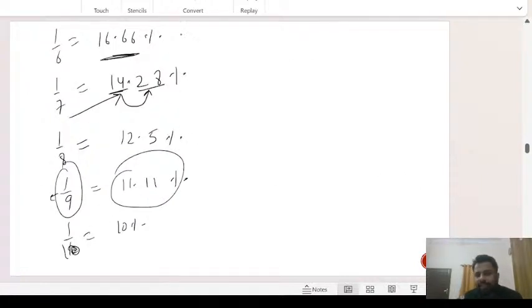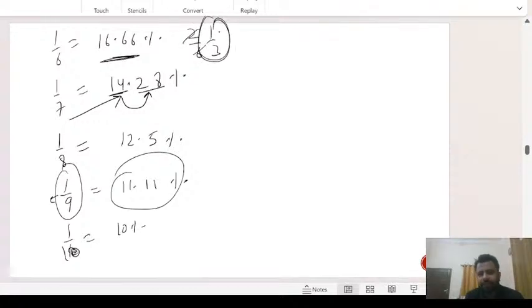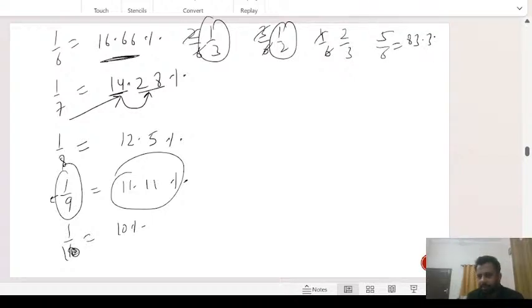So we have 1 by 6 is 16.66. When you do 2 by 6, it cancels out to give you 1 by 3, which we already know. Next we have 3 by 6, which is 1 by 2, which is 50%, we already know. Similarly, we have 4 by 6, which is 2 by 3. We already did it. Skip it. 5 by 6, you remember this. Okay, 83.33%. I'm doing 16.66 into 5. I hope this is clear to all of you.